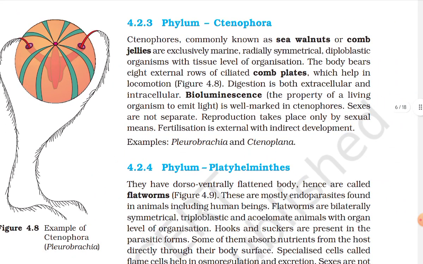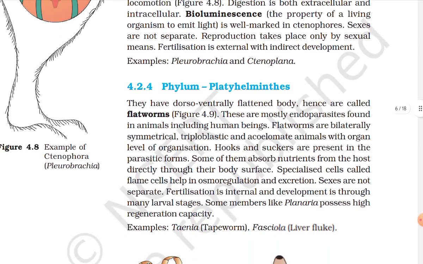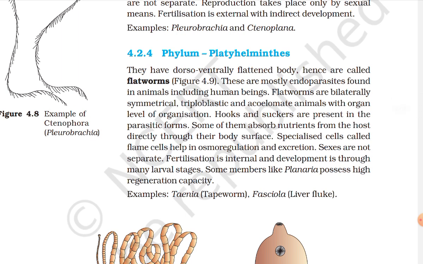Phylum Ctenophora. Ctenophores, commonly known as sea walnuts or comb jellies, are exclusively marine, radially symmetrical, diploblastic organisms with tissue level of organization. The body bears eight external rows of ciliated comb plates which help in locomotion. Digestion is both extracellular and intracellular. Bioluminescence, the property of a living organism to emit light, is well marked in ctenophores. Sexes are not separate. Reproduction takes place only by sexual means. Fertilization is external with indirect development. Examples: Pleurobrachia and Ctenoplana.